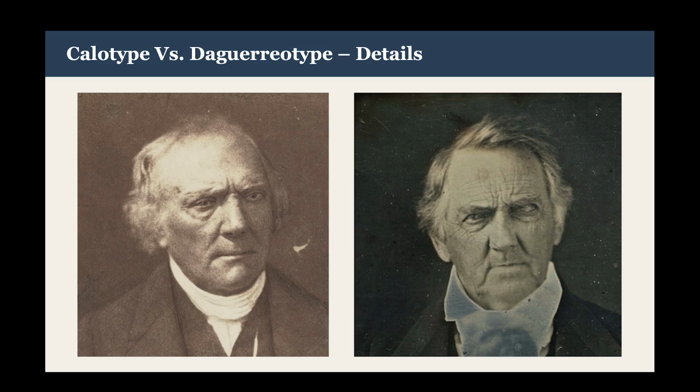Look at the differences between the calotype on the left and the daguerreotype on the right. Where the calotype has a softer, warmer look, the daguerreotype features a crisp sharpness. Because of the nature of the daguerreotype image, the extreme sharpness of it is hard to photograph. Even so, you can see the differences between these two very different processes that still use the same ideas of creating a latent image that is then brought out through chemistry.